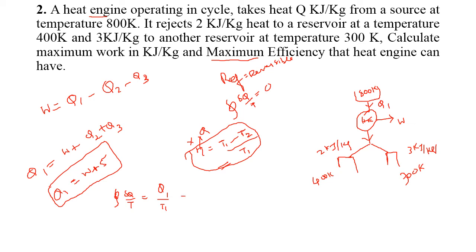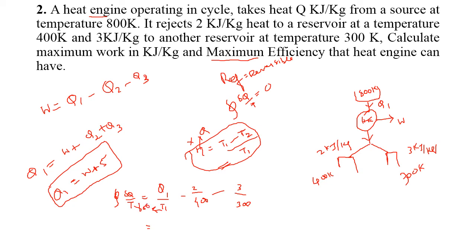What is the Q2 value? 2 kilojoule divided by 400 Kelvin. So no problem, it is already in Kelvin. Then 3 kilojoule divided by 300 Kelvin. Okay, so what is the answer? The T1 temperature is 800 Kelvin.